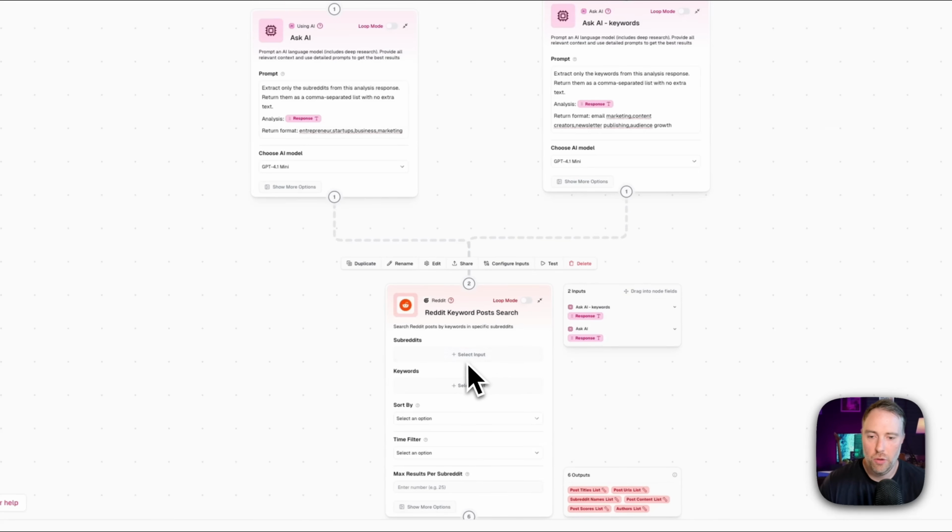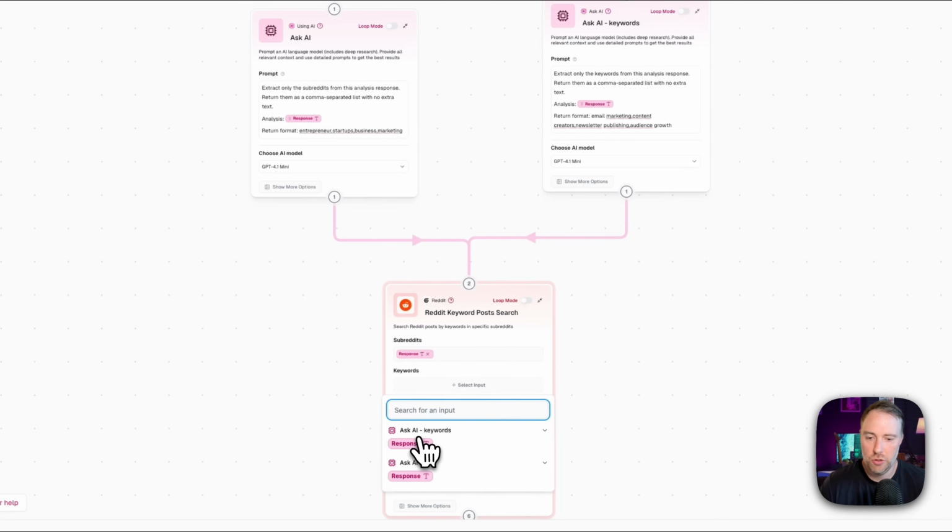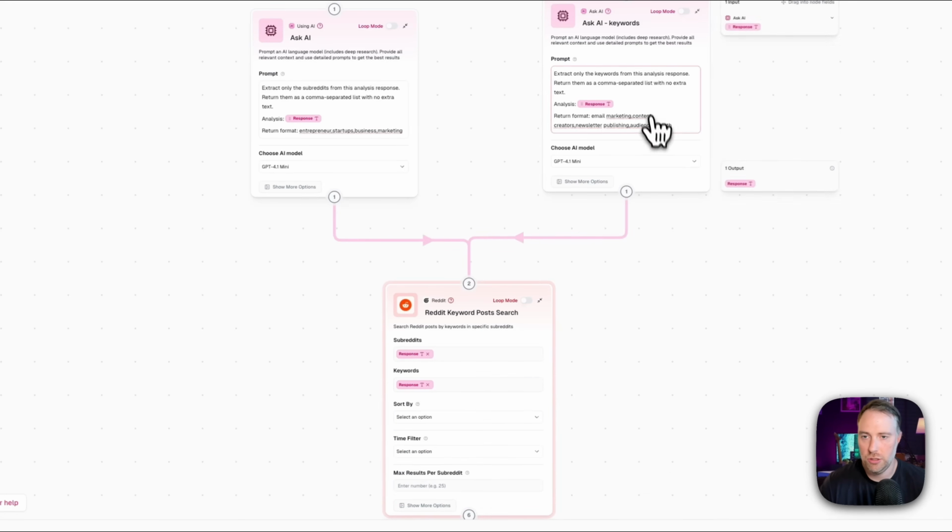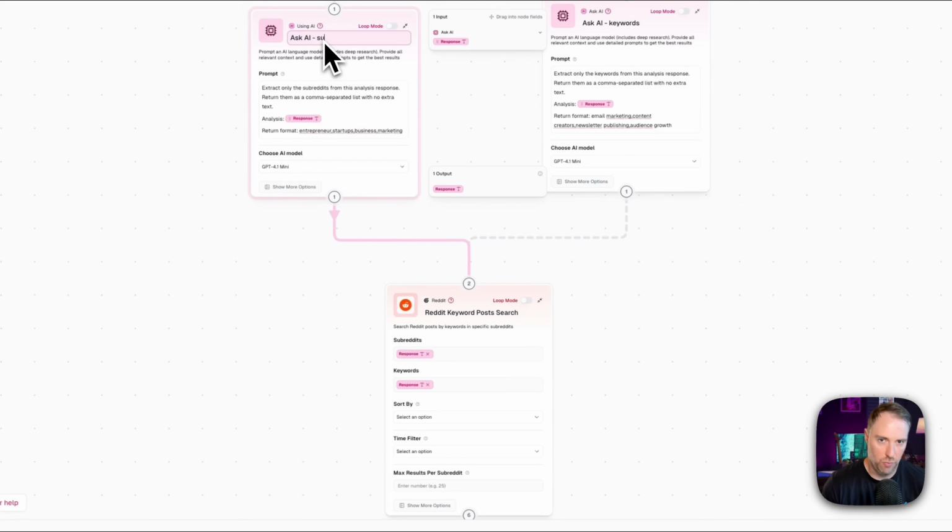So what we're going to do is choose the subreddits, and what we can do here is just select the response right here, and then we can say this one. And then for the keywords, we're just going to choose Ask AI keywords. So we have these two Ask AIs. One is for the keywords and one is just for the subreddits. I could actually rename this if I wanted to subreddits to make it a little bit more clear, but I knew this one was keywords because it was called Ask AI keywords.